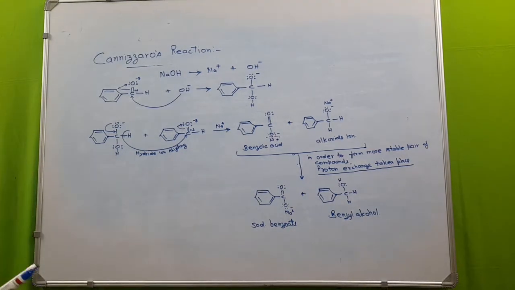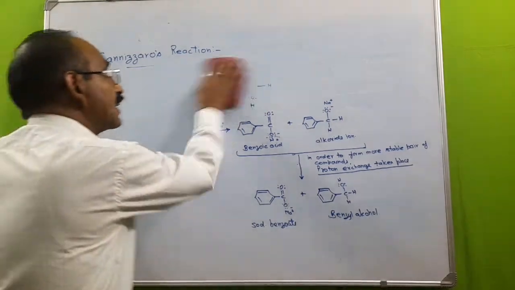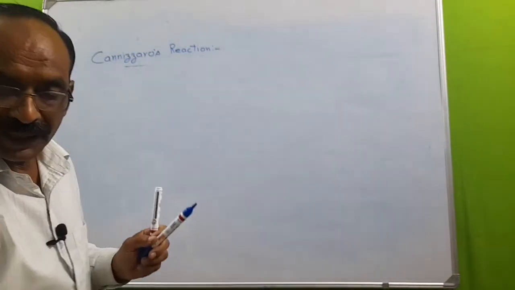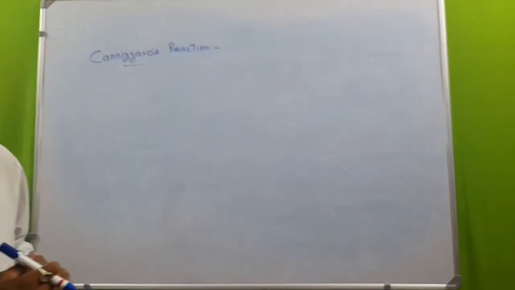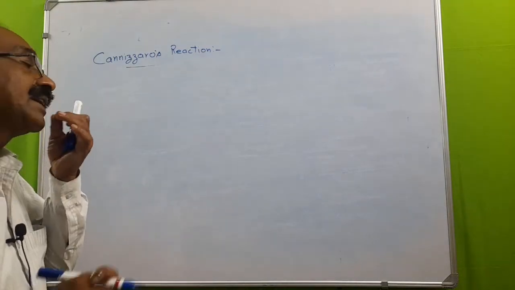Now, the Cannizzaro's reaction may occur between two same molecules and can also take place between two different aldehydes.